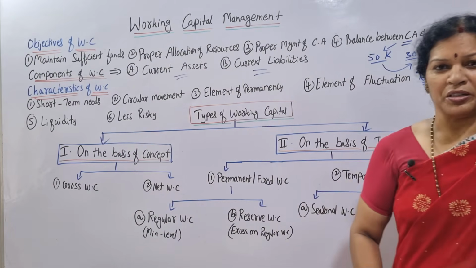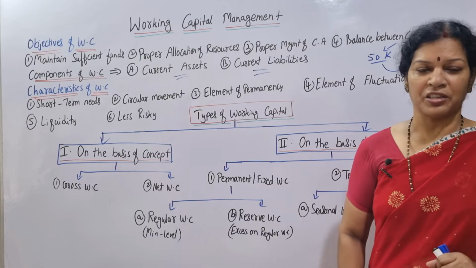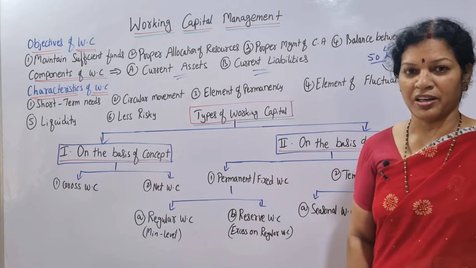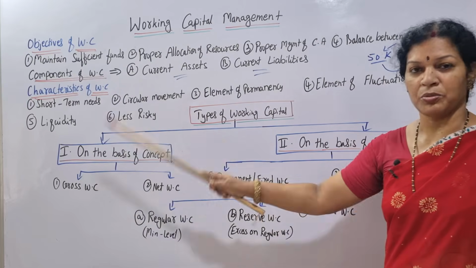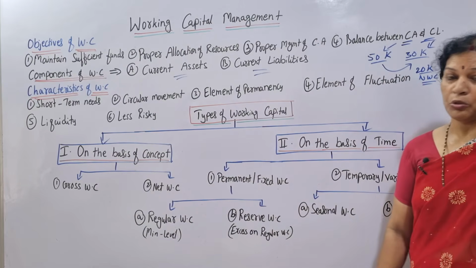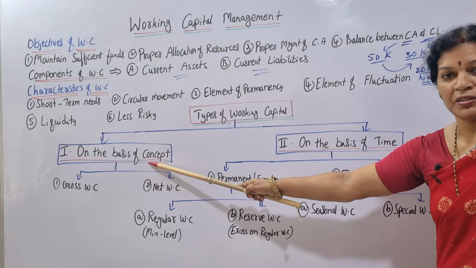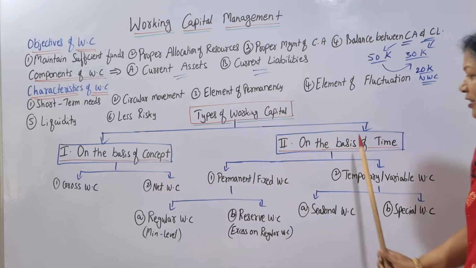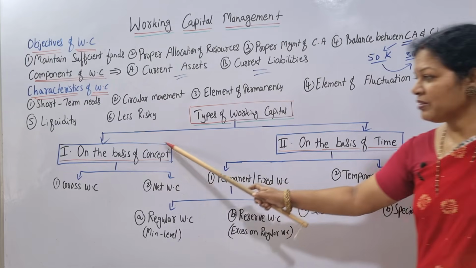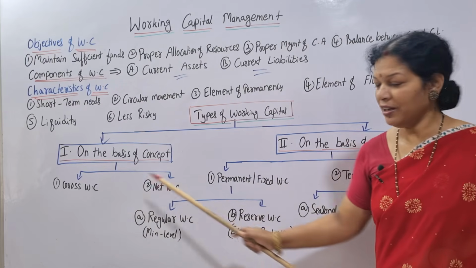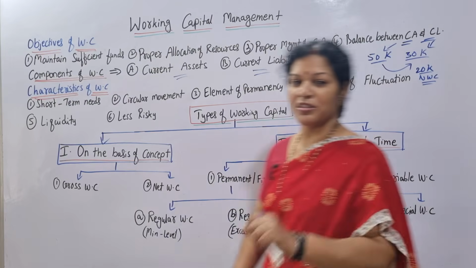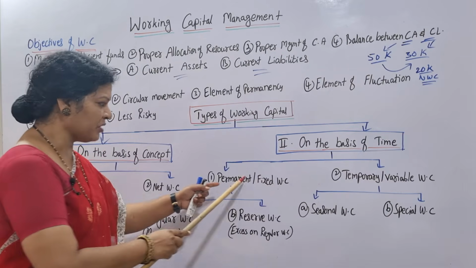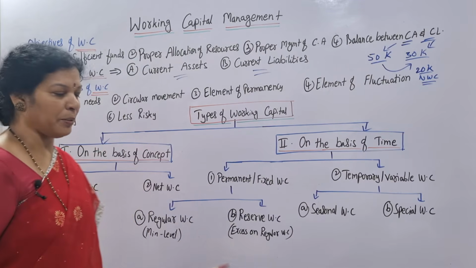Let me give you a recap, very easy to remember. What is working capital, you understood. Working capital is for daily transactions. We have discussed objectives, and components are current assets and current liabilities, and characteristics we have seen. Then after that, types of working capital, two types. One is on the basis of concept, one is on the basis of time. On the basis of concept, gross working capital and net working capital. On the basis of time, two, permanent and temporary, or you can say fixed and variable working capital.